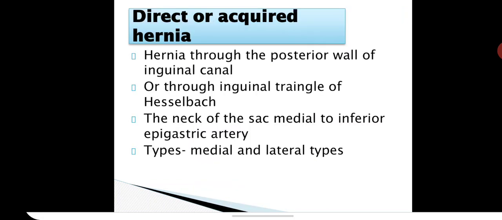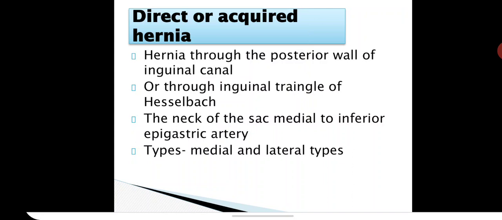Direct or acquired hernia. Indirect is the congenital hernia, and this is the acquired hernia, the direct hernia. The hernia passes through the posterior wall of the inguinal canal. So this is the important point. The student should note the hernia does not come through the deep inguinal ring. Here it passes through the posterior wall of the inguinal canal.